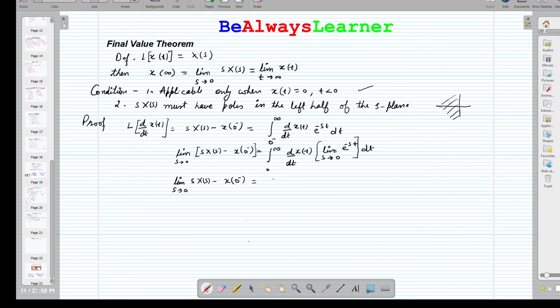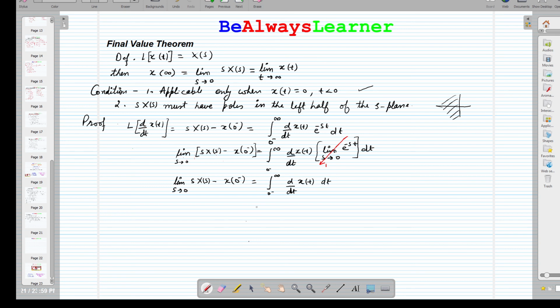So we have this term, 0 to infinity of dx by dt. Now if I put the limit here, the limit makes it 1, because e raised to the power minus st, with the value 0, is e raised to the power 0, that is 1. So further we can proceed with dt.